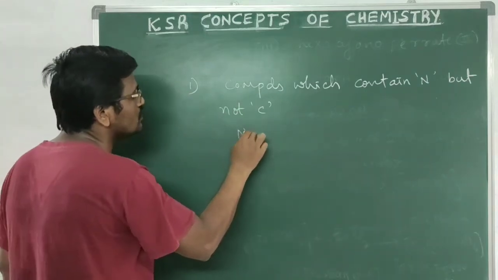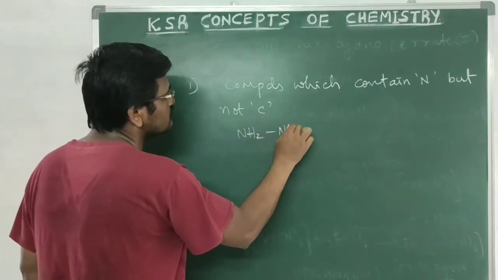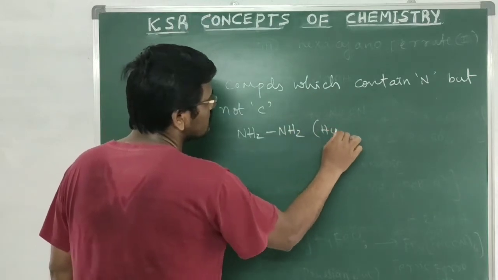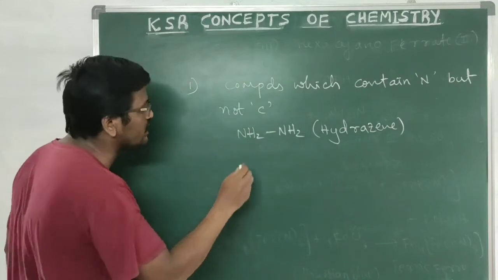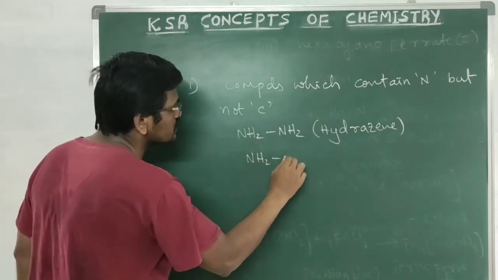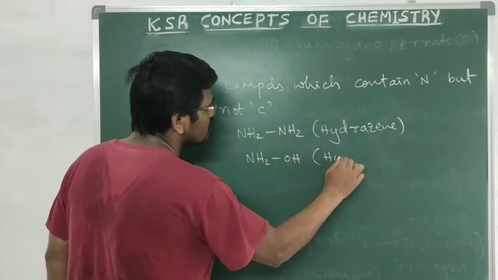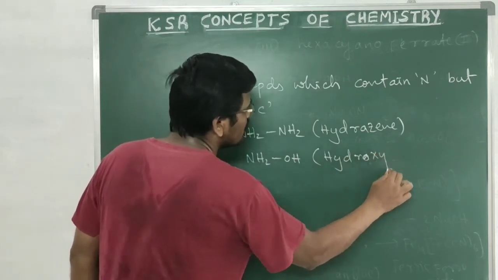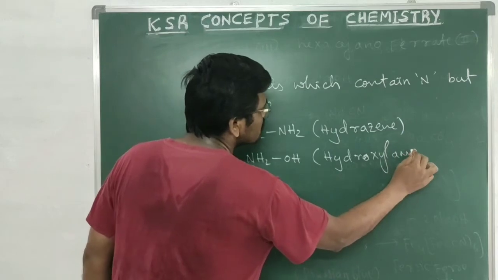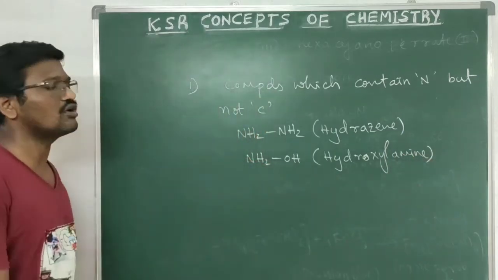For example, we can take hydrazine, and the second one is hydroxylamine. So in this way we can take any organic compounds which contain nitrogen but not carbon.